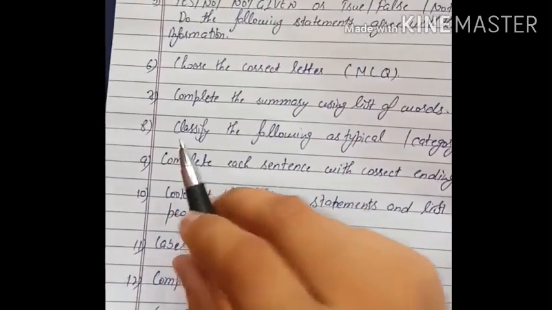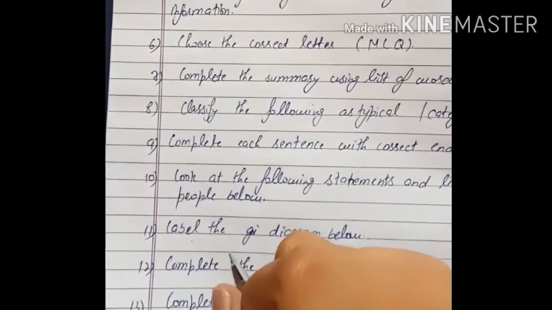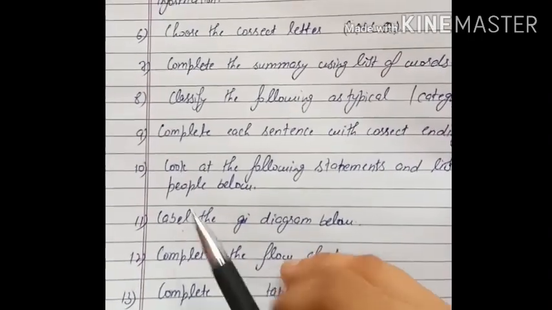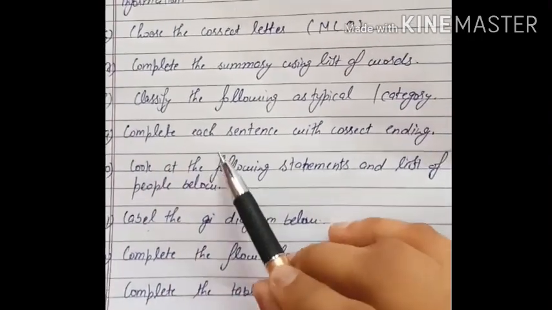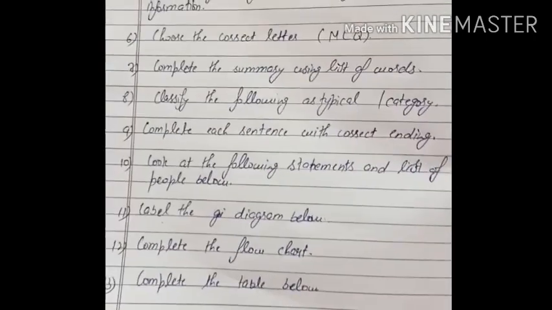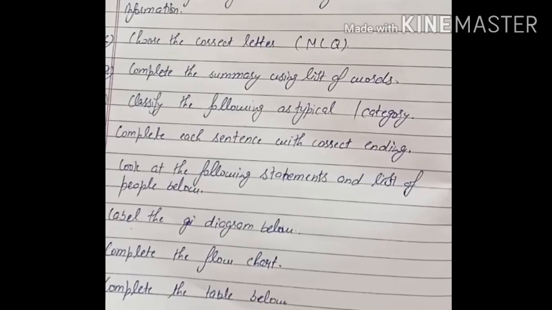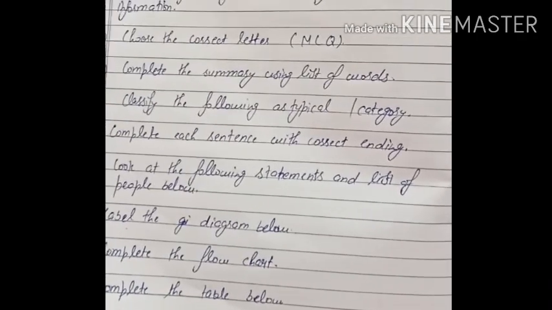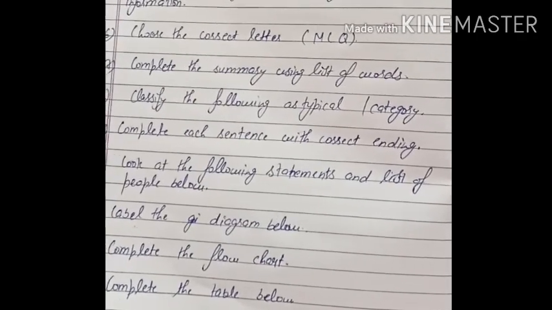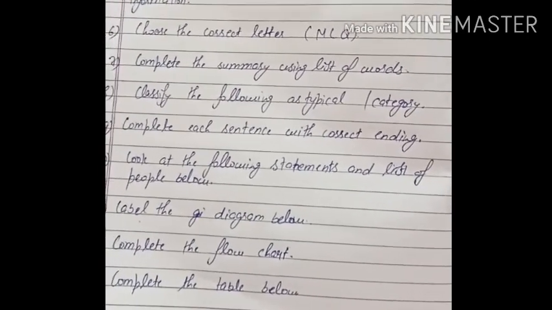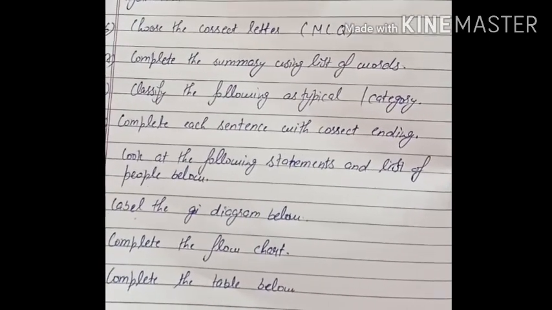Yesterday we discussed the 8 types of questions, and today I am going to discuss the other 8 types of questions. Number 9 is complete each sentence with the correct ending. In this type of question, they give statements numbered like 21, 22, and in the box below they give the endings.